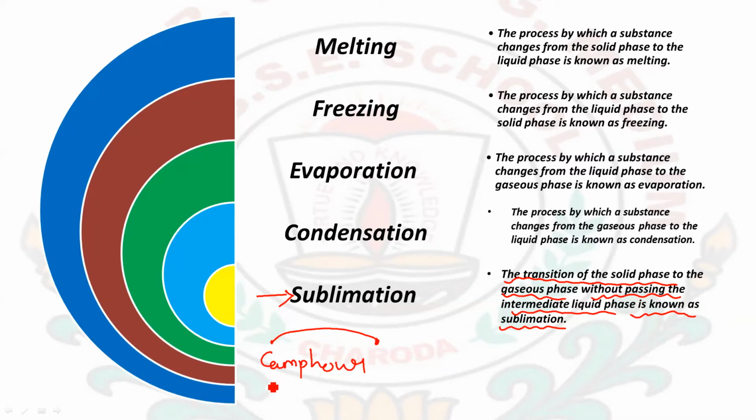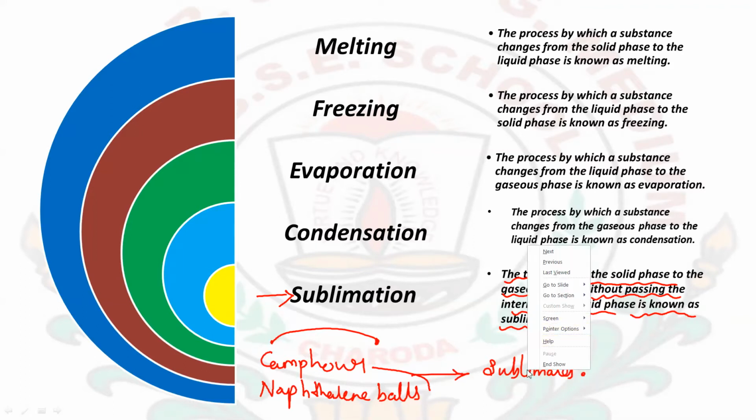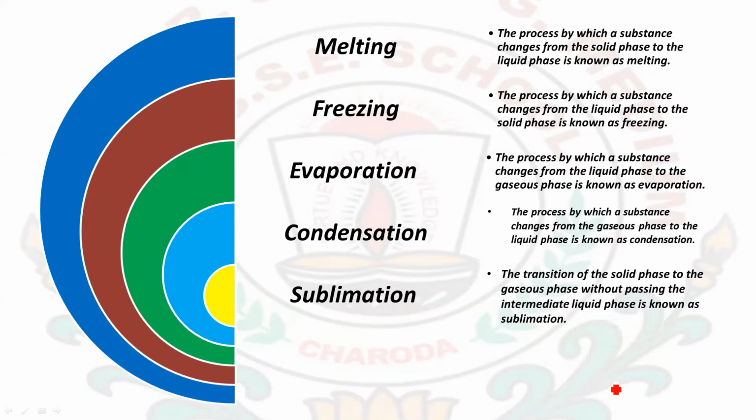Some examples are camphor and naphthalene balls. These are some of the examples which directly sublimate. Okay, so this was for the revision of the part which we carried out in our previous lecture.